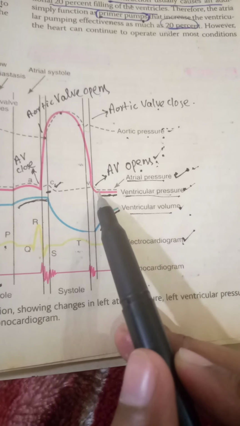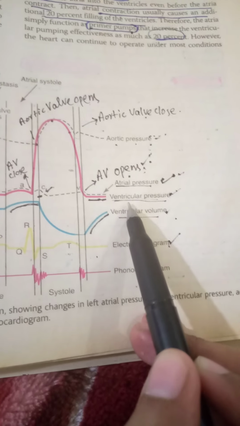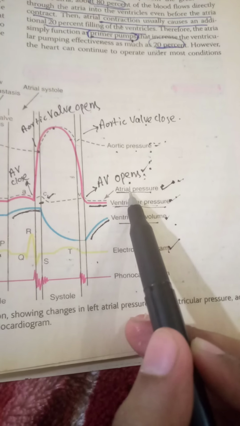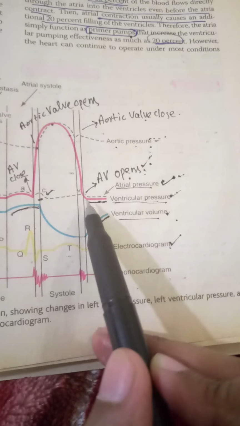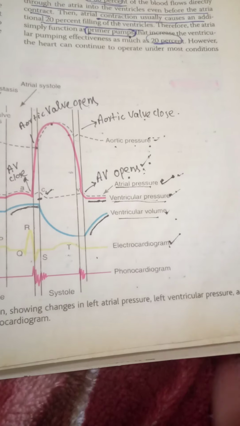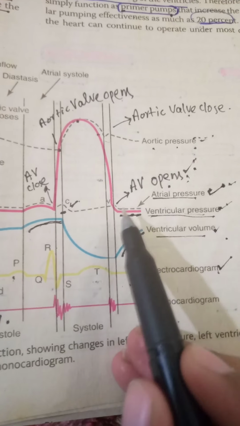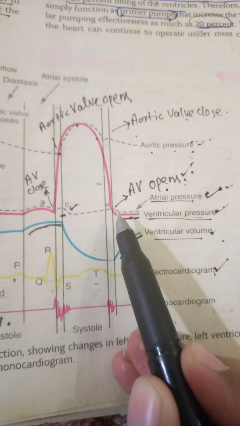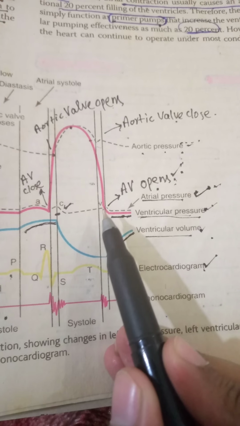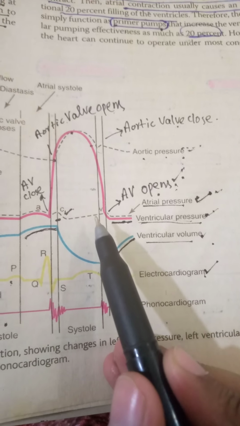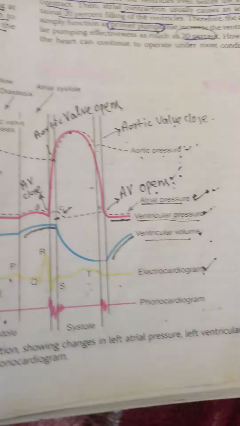This line here shows the constant pressure, that is, pressure remains constant both in atria and the ventricle, as the atria is not contracting, and there occurs a passive flow of blood from atria into the ventricles, and the pressure of both remains constant here. Before the opening of AV valve in the atrial pressure curve, there occurs this small V wave. This wave occurs because of the venous return into the atria, which leads to a little rise in pressure and is referred to as this V wave.